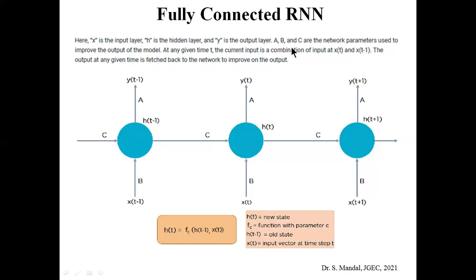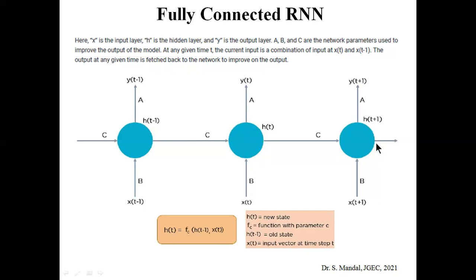Now at any given time, the current input is a combination of xt and xt minus 1. So here you can see that the current hidden state, or new state, ht, is basically a function of ht minus 1 and xt. So what is ht minus 1? Basically it is coming from the previous state, which needs to be stored, and it has been fed into the current recurrent neural network.